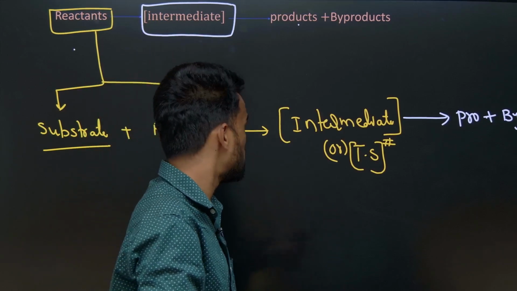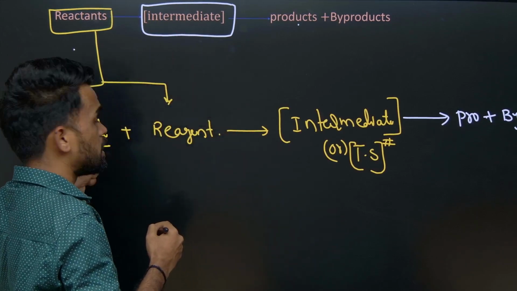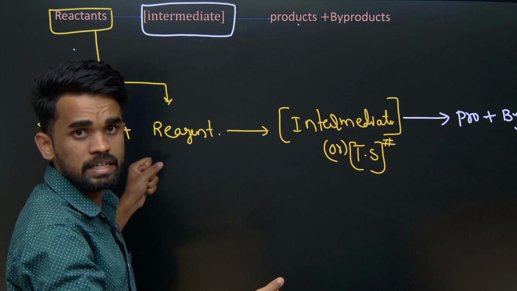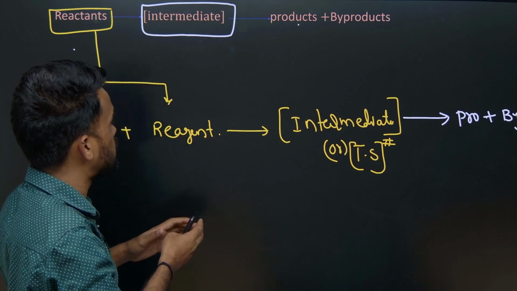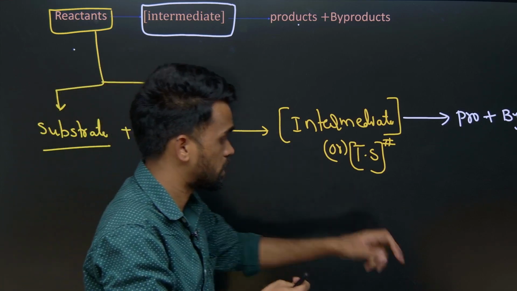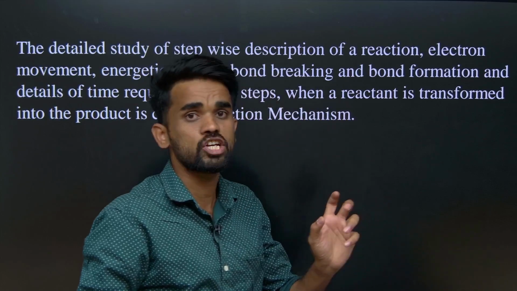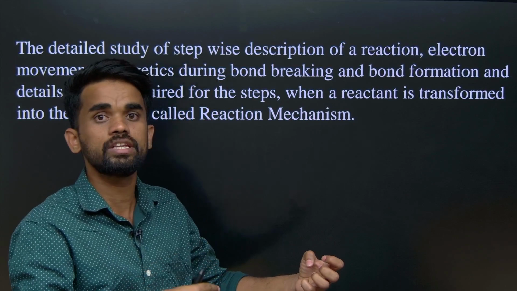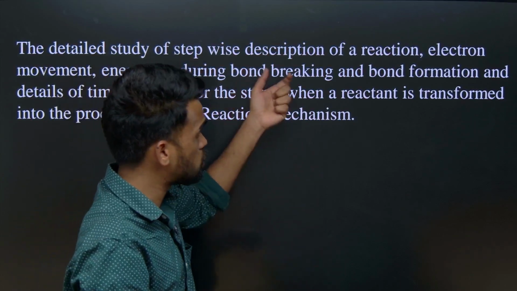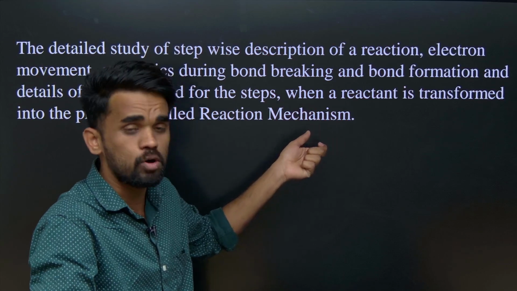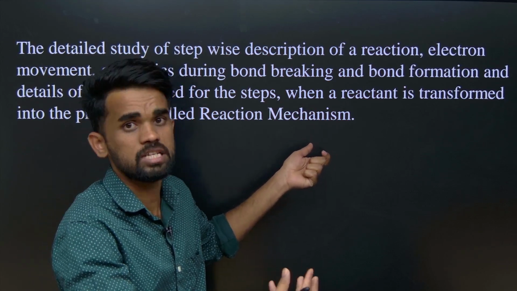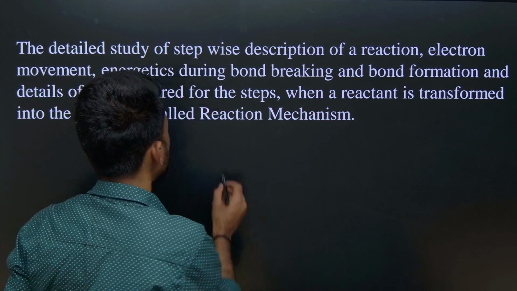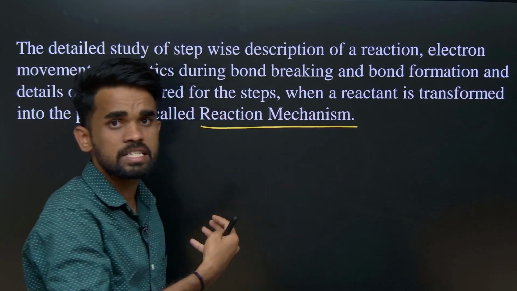Before going to that, the complete description of this transformation from reactant to product is provided under reaction mechanism. How much energy is lost or gained during this transformation is also studied under reaction mechanism, and how much time that transformation takes; the slowest step is considered the rate determining step.